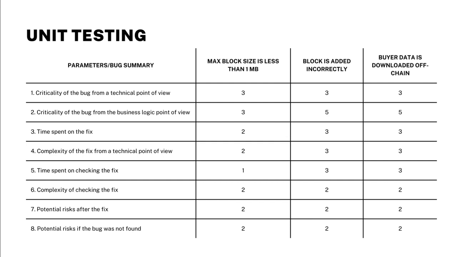The following bugs were found during unit testing. First bug was found during block size checks as part of the functional testing. Second bug was found during checks of the ability to add blocks as part of the functional testing. And third bug was found during smart contracts checks.